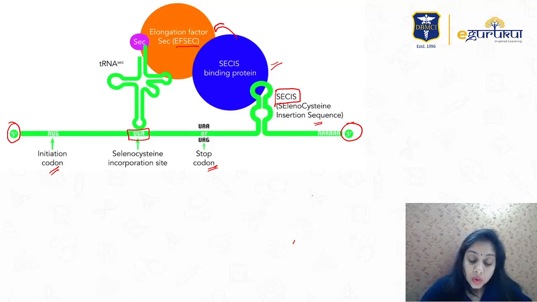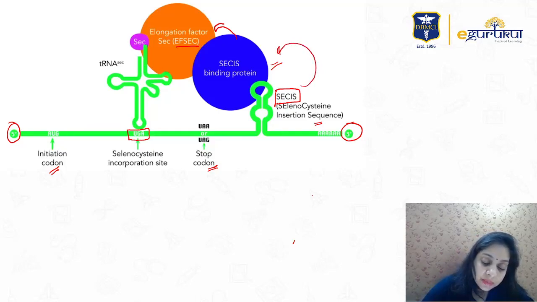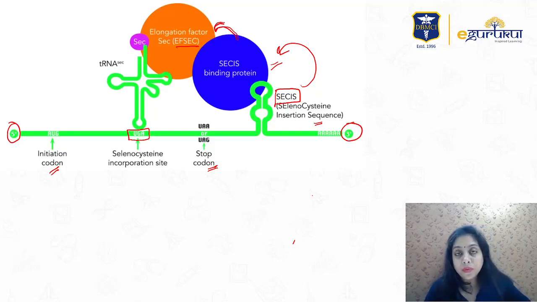Okay, so the SECIS, selenocysteine insertion sequence, should be present downstream after the termination codon. It talks to the SECIS binding protein, which further triggers the elongation factor of SEC, telling when to insert the selenocysteine.